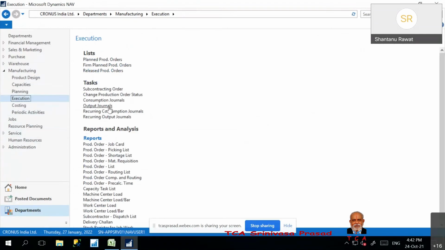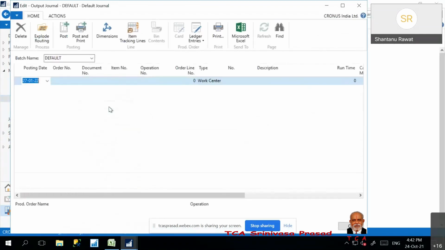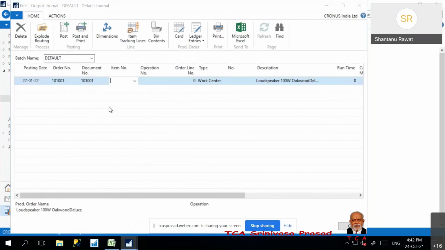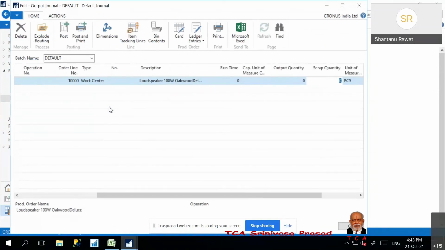So this is the output journal. Here we can select the orders, any orders, and whatever the items are, the operation number if there is one, and I will update the quantity and post the transaction. This is the way I will do it.